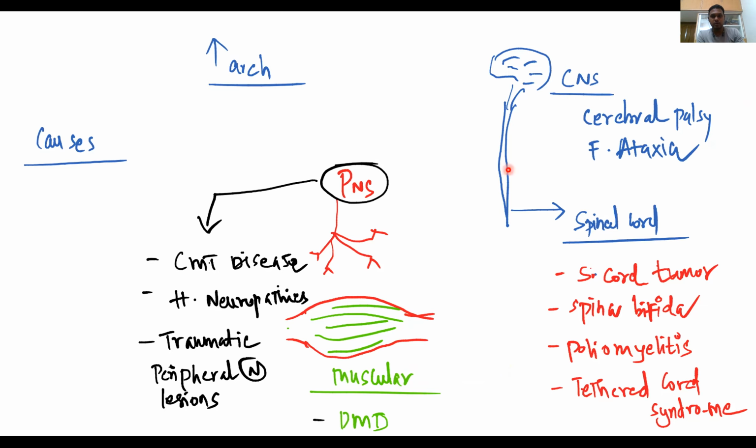In the spinal cord, you will have spinal cord tumor, spina bifida, poliomyelitis, and tethered cord syndrome. In the peripheral nervous system, you will have Charcot-Marie-Tooth disease and hereditary neuropathies. Then the muscular causes include Duchenne's muscular dystrophy. In the peripheral nervous system, you will also have traumatic peripheral nerve lesions. In case of foot drop, you will have equinus deformity.